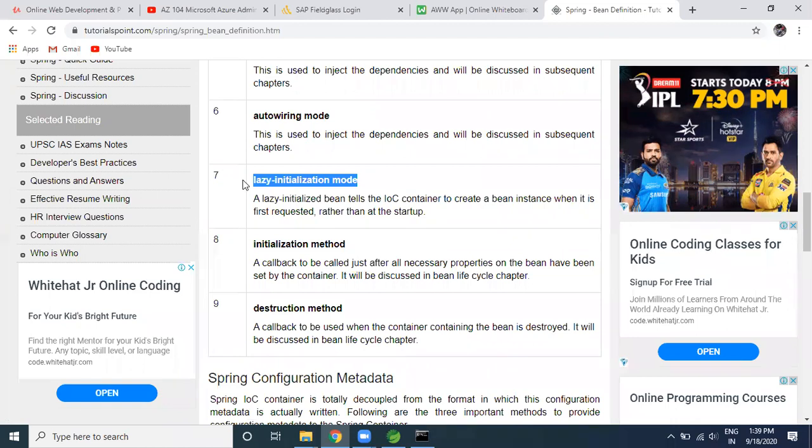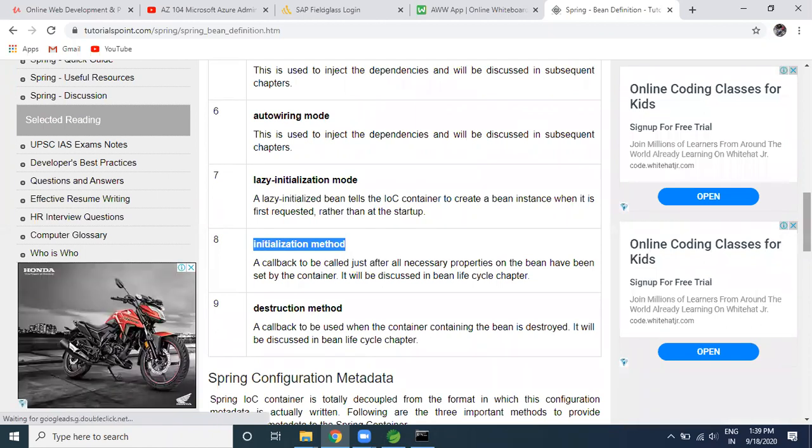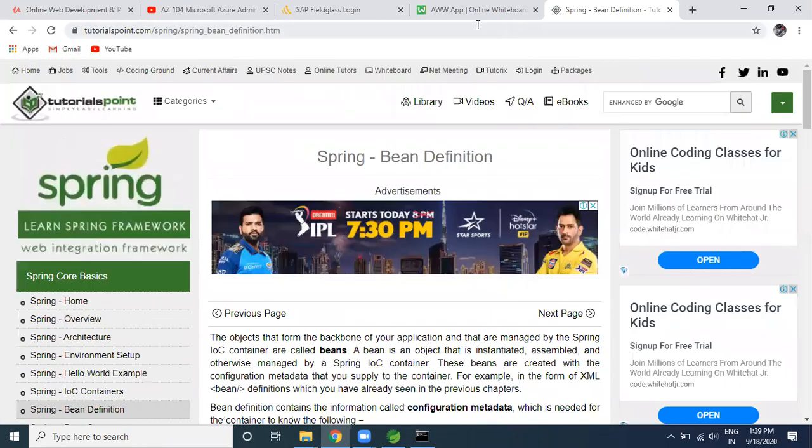I will let you know how exactly lazy loading happens, how eager loading happens, how construction can happen, the Spring Boot life cycle, the Spring life cycle; everything I'm going to explain slowly. So I hope, guys, this was a very simple session.